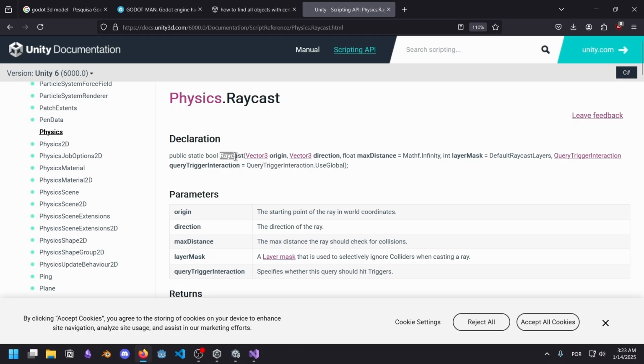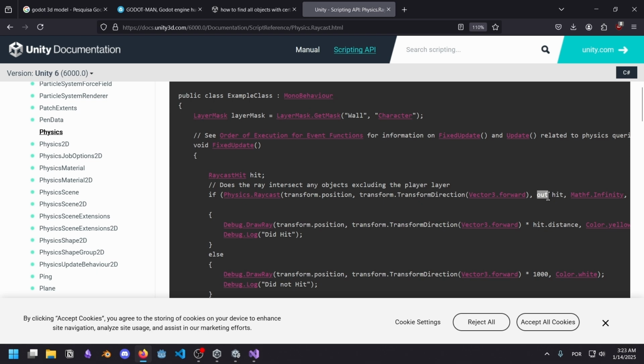Oh, so we have to create a function here. So we got the origin, direction, max distance, and layer mask. And we also use the out keyword, which I barely understand in C#. This is similar to pointers in C. Well, not really, but you know what I mean. We're gonna get this variable and transform it by passing it as a parameter. Very crazy stuff.